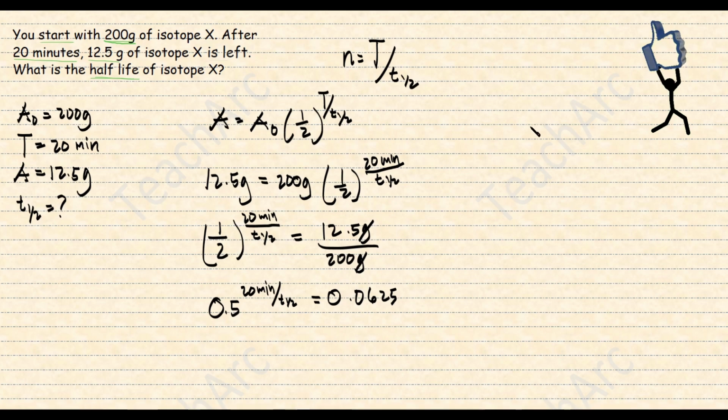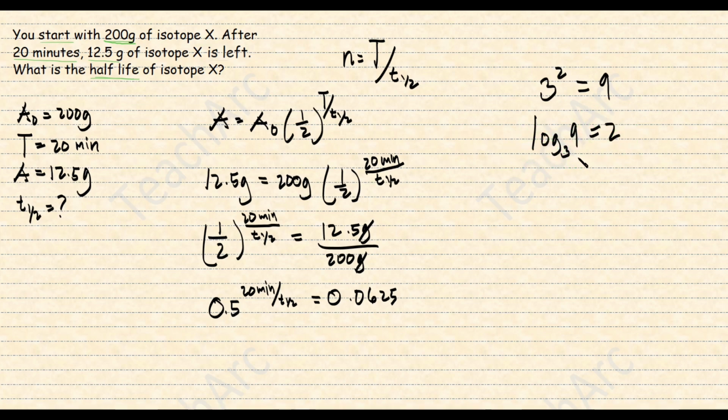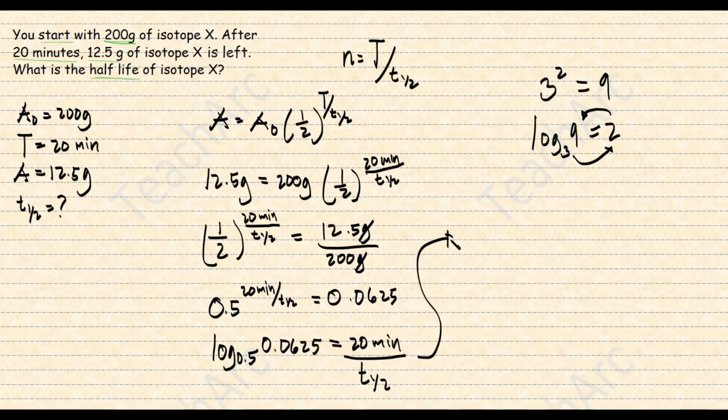Now, we need to use some logarithm rules. For example, 3 raised to 2, which is equal to 9. In logarithmic form, this is the same as log base 3 of 9 equals 2. We use the same idea in our solution, so we have log base 0.5 of 0.0625 is equal to 20 minutes over the half-life. Log base 0.5 of 0.0625 is equal to 4. So finally, we can solve for the half-life, which is equal to 5 minutes.